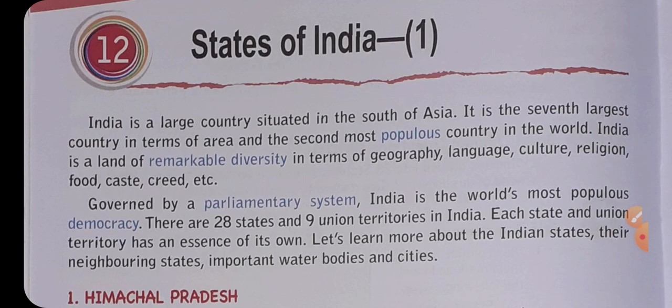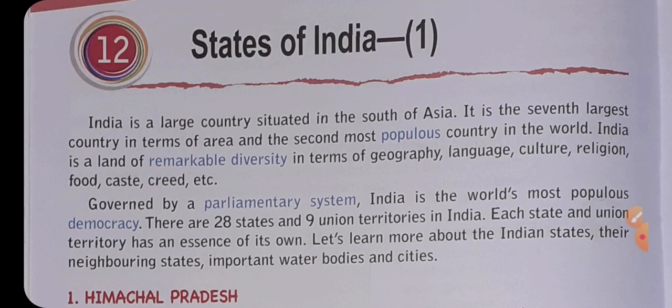India is a large country situated in the south of Asia. So it is in the southern part of Asia, the biggest continent in this world. It is the seventh largest country in terms of area and the second most populous country in the world. So after China, India is the second most populous country in this world. Apart from that, in terms of area, India is the seventh largest country.